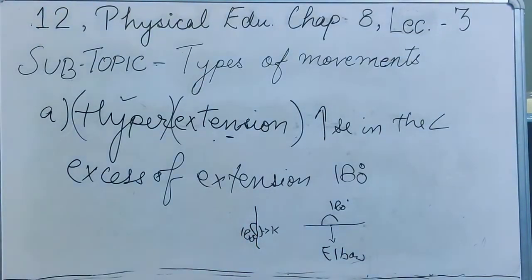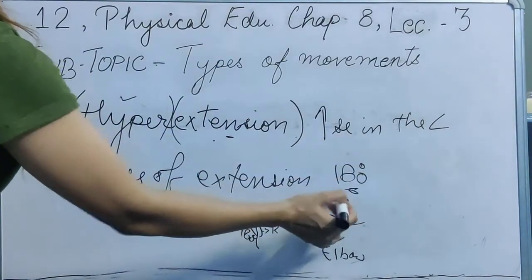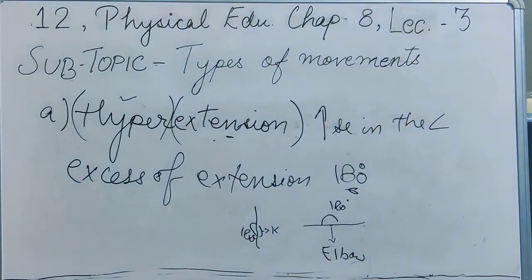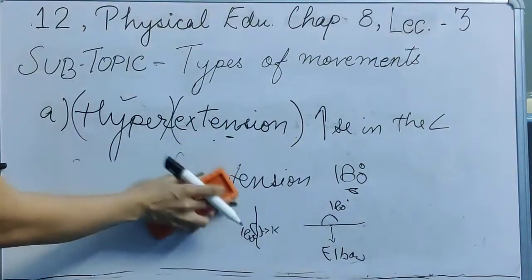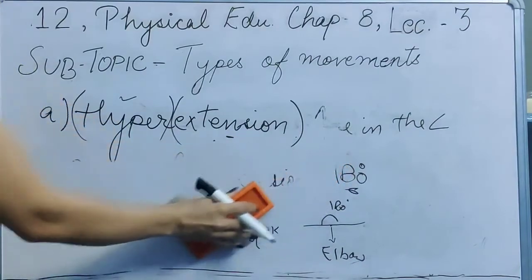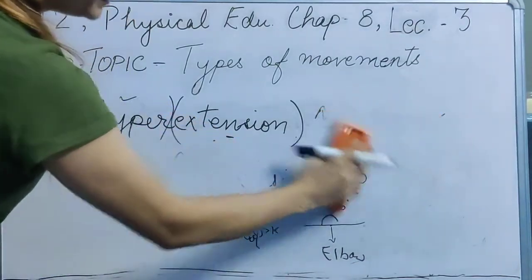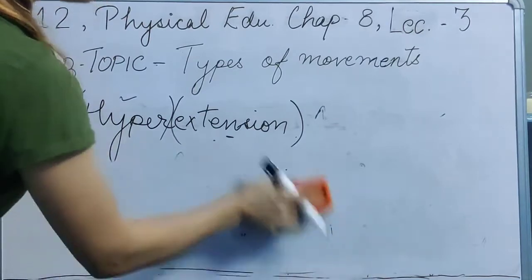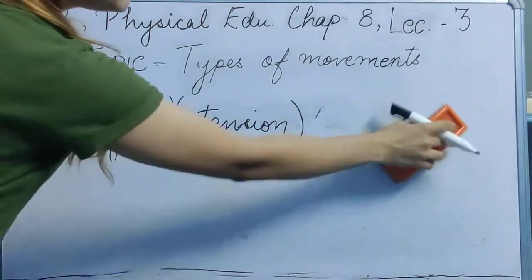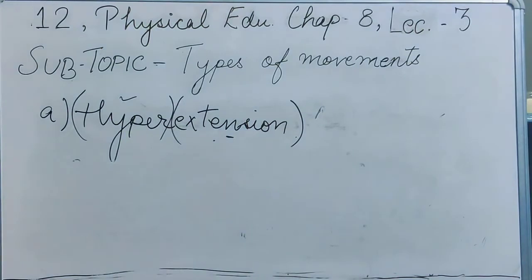So you have to understand that when we are talking about the hyperextension, that means the angle would exceed 180 degrees. Now these kind of movements are possible in your back, like backward bending or just bending your head back when you look up. That particular movement is known as your hyperextension. For example, you can write backward bending, you may even write bending your head back. So all these are your hyperextension.